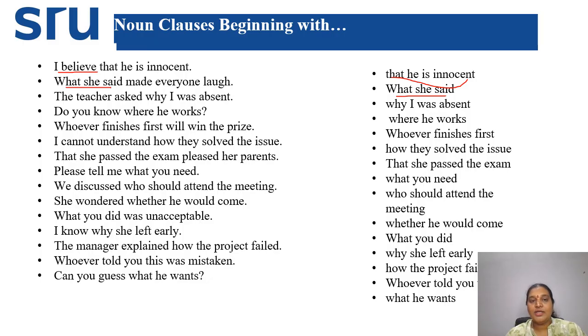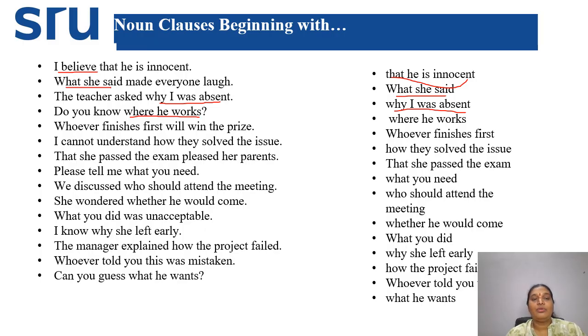So what did the teacher ask? The teacher asked why I was absent. So in this way, why I was absent is a noun clause, right? And next one is, do you know where he works? So in this particular sentence, where he works is acting as a noun clause.